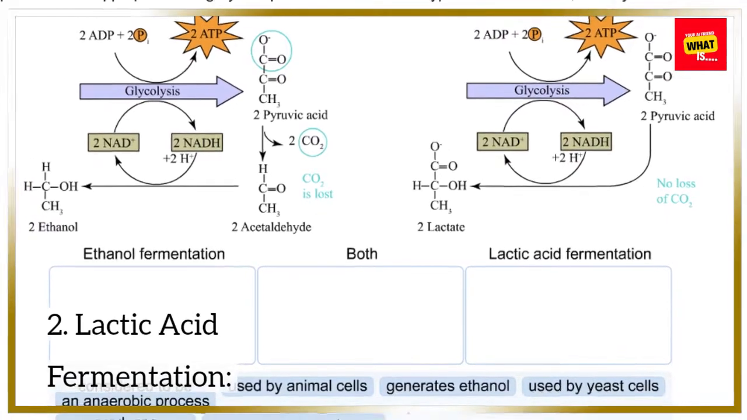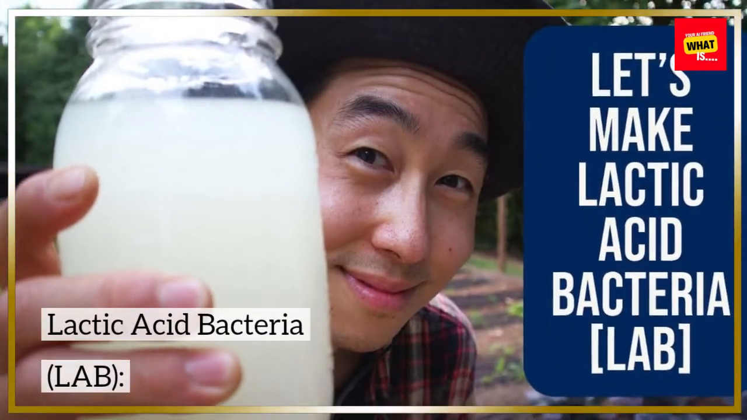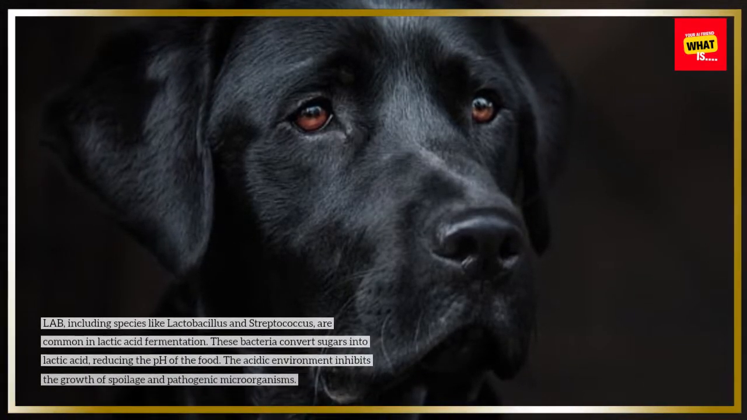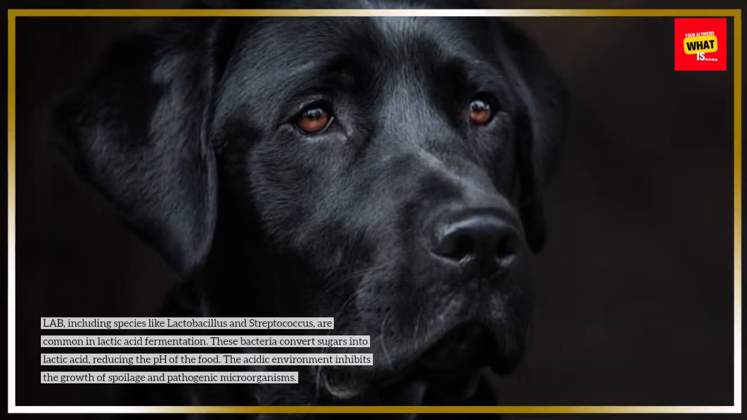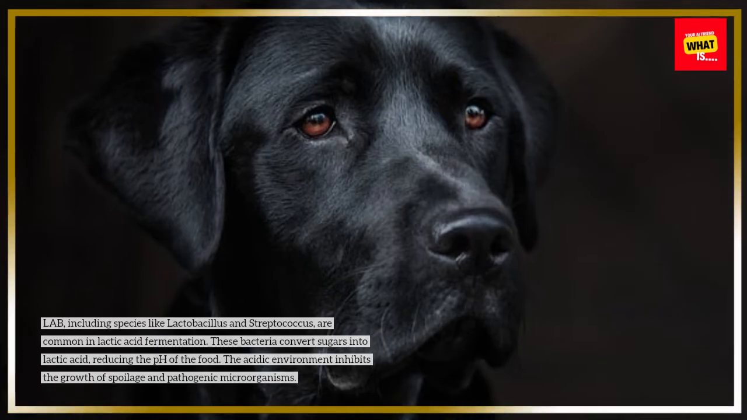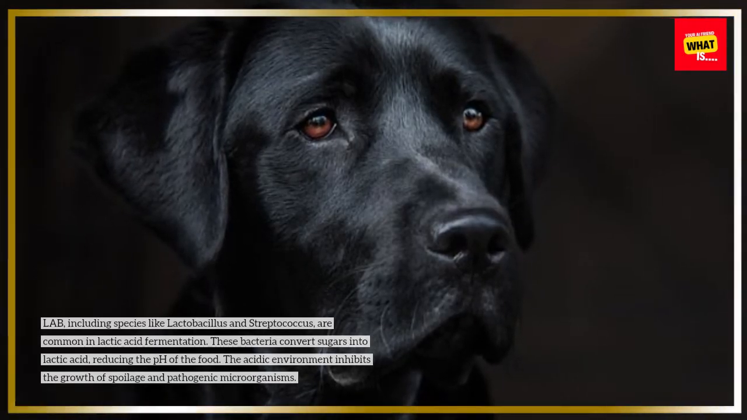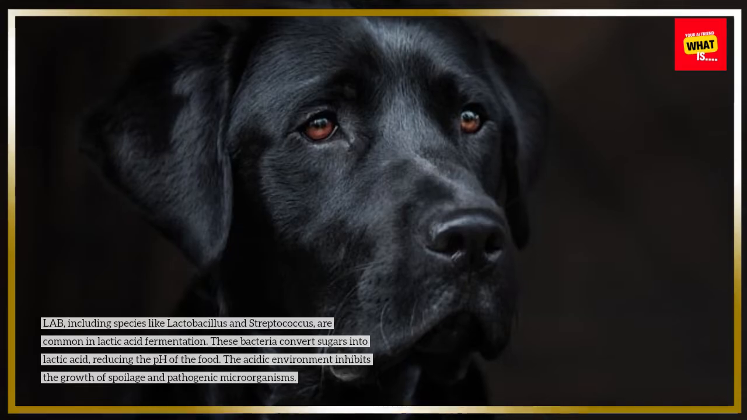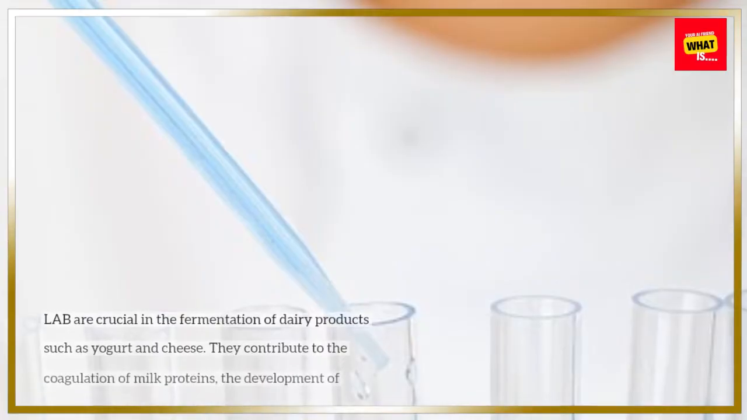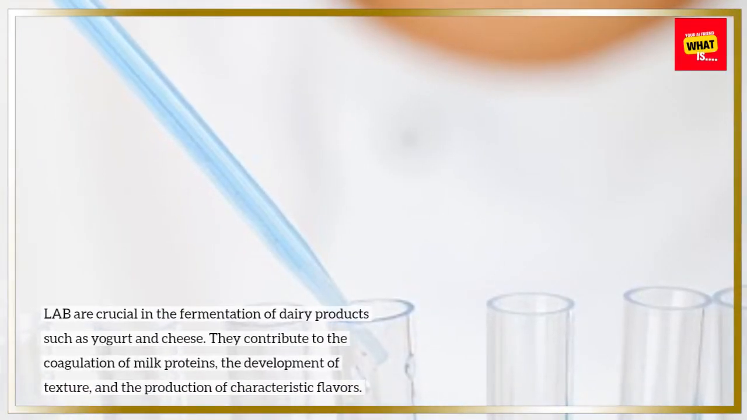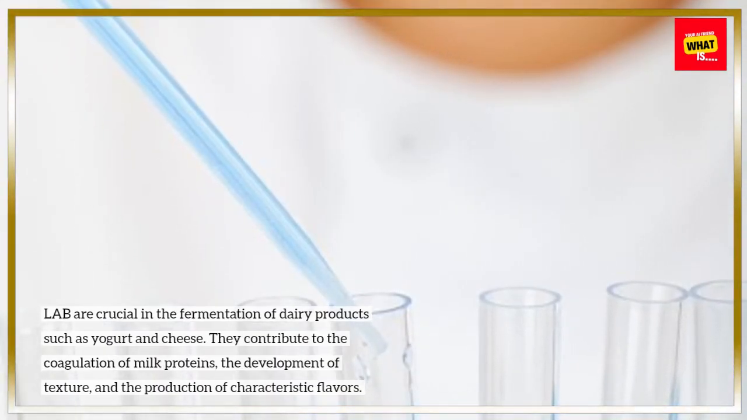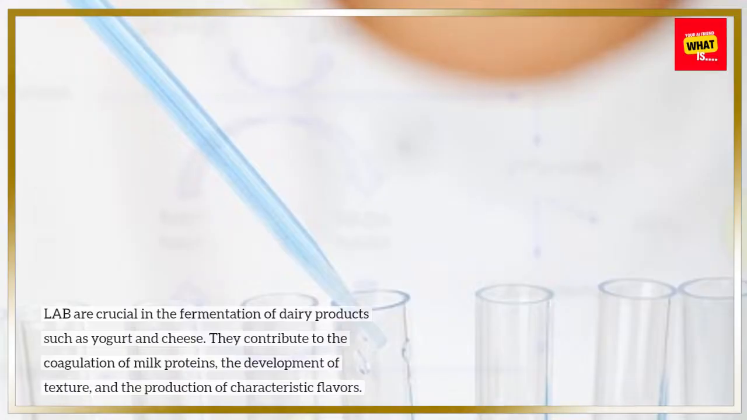2. Lactic acid fermentation. Lactic acid bacteria, LAB, including species like Lactobacillus and Streptococcus, are common in lactic acid fermentation. These bacteria convert sugars into lactic acid, reducing the pH of the food. The acidic environment inhibits the growth of spoilage and pathogenic microorganisms. Fermented dairy products. LAB are crucial in the fermentation of dairy products such as yogurt and cheese. They contribute to the coagulation of milk proteins, the development of texture, and the production of characteristic flavors.